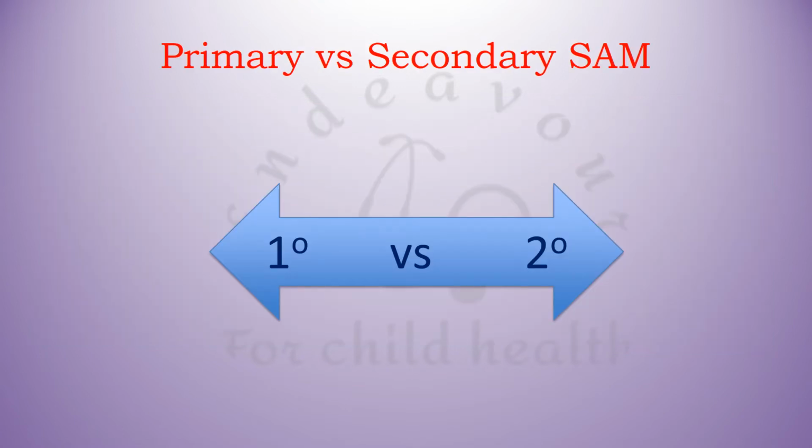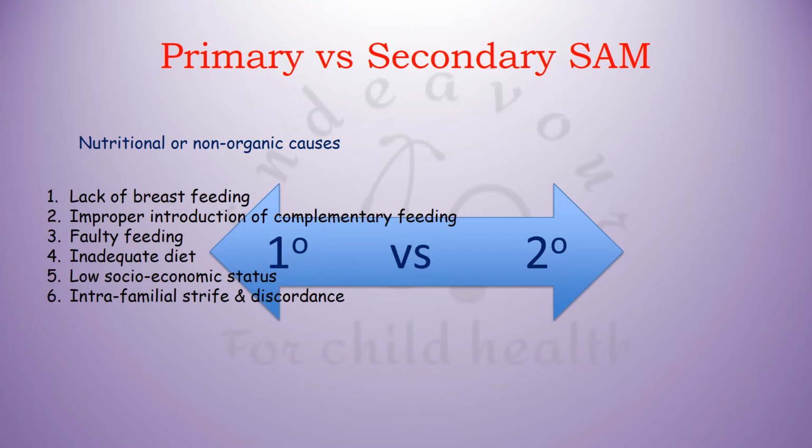अब एक और कॉन्सेप्ट है प्राइमरी वर्सेस सेकेंडरी सैम. प्राइमरी सैम क्या है? That is which is due to nutritional and non-organic causes. Examples are lack of breastfeeding, improper introduction of complementary feeding, faulty feeding, inadequate diet, low socioeconomic status, and intrafamilial strife and discordance. Secondary SAM is that which is seen secondary to illnesses of other organ systems of the body.